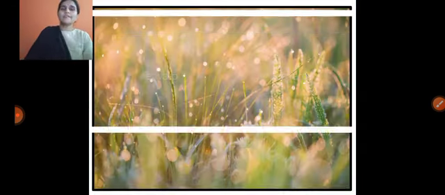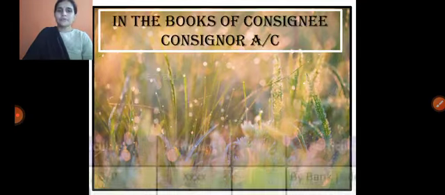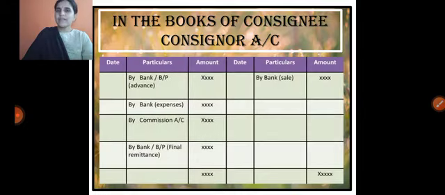In the books of consignee, we require to prepare two accounts. Basically one account is mandatory, that is called the consignor's account. The consignor's personal account we require to prepare. It includes details related to the promotion of the sales, expenses incurred by the consignee, commission, and whatever advances if any are paid; those values are indicated in the consignor's account.